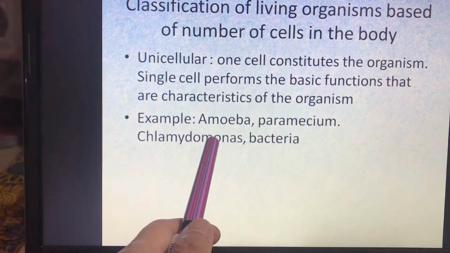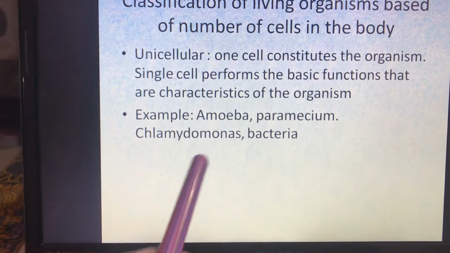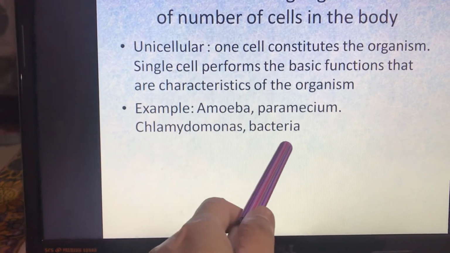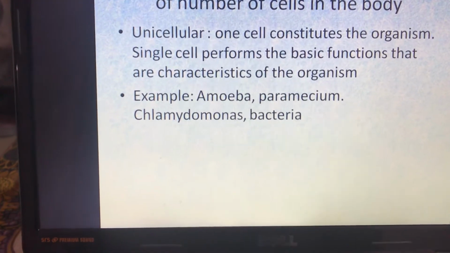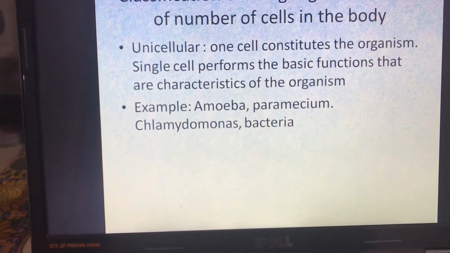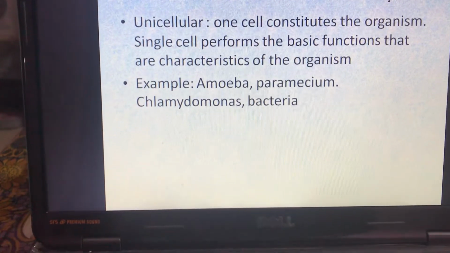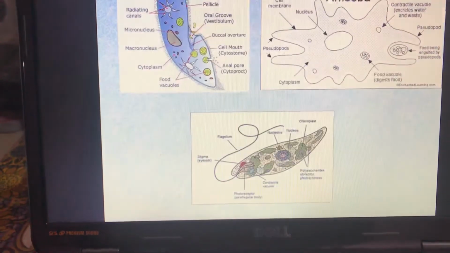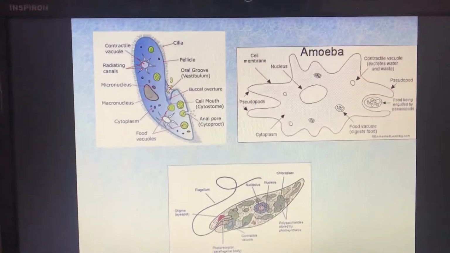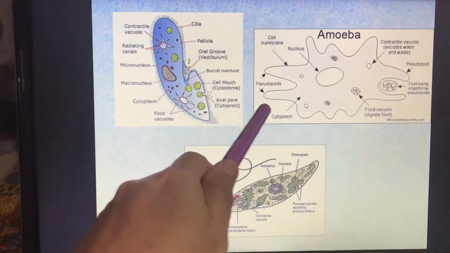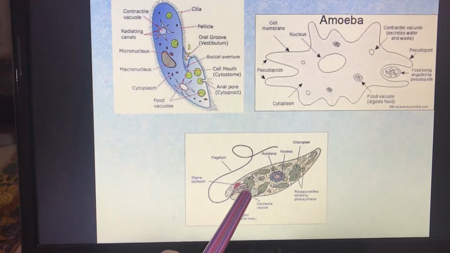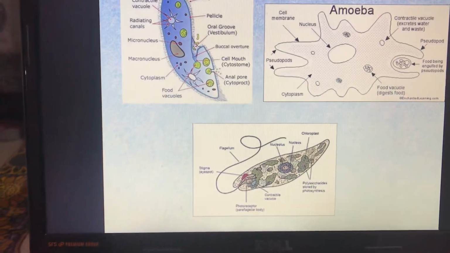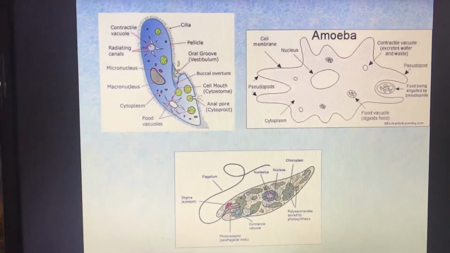These are some organisms: amoeba, paramecium, chlamydomonas and bacteria. These are all single-celled organisms. All the functions of the cell are performed by the single cell. Okay, you can see their images. This is the paramecium, amoeba, and this is euglena. So all these are single-celled organisms.